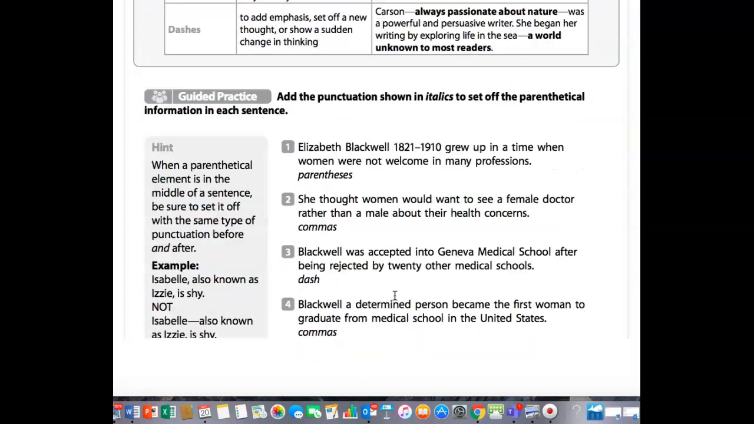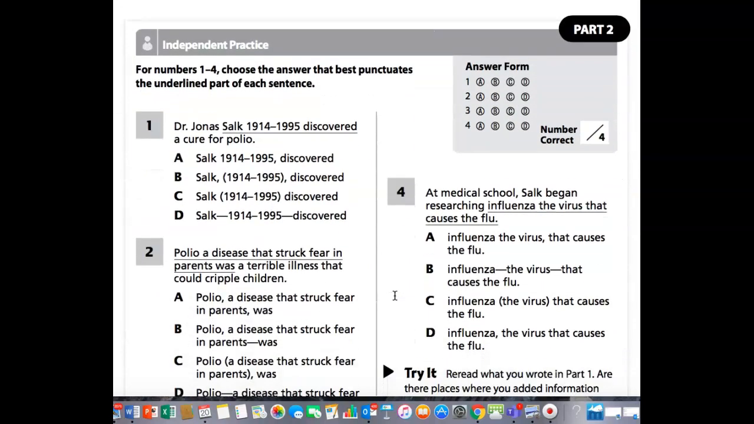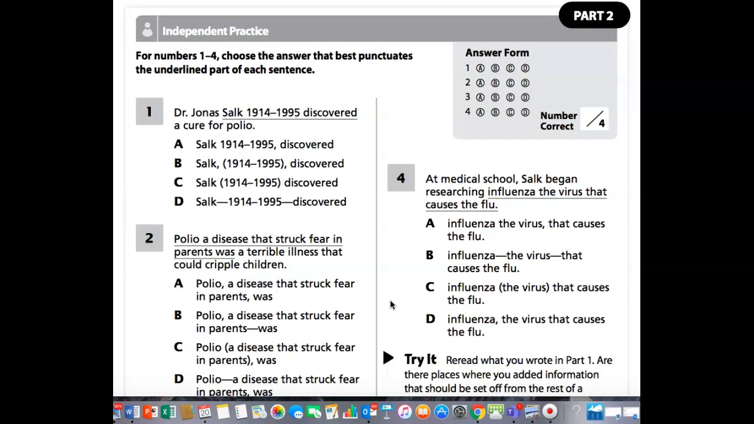Okay, all right, so I know Miss Allen went through that, so I'm going to go to the independent practice. And let's take a look at this. Dr. Jonas Salk, 1914 to 1995, discovered a cure for polio. All right, so all of these are the same. How would you set this off?